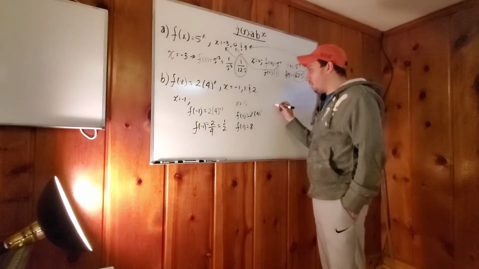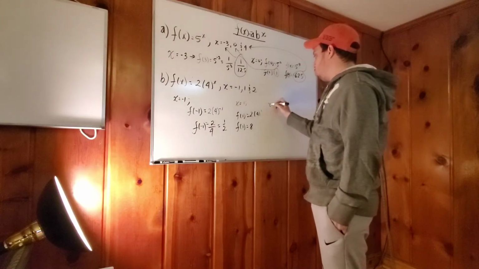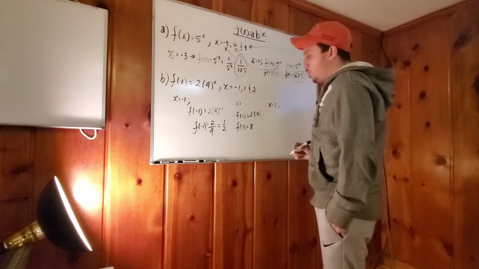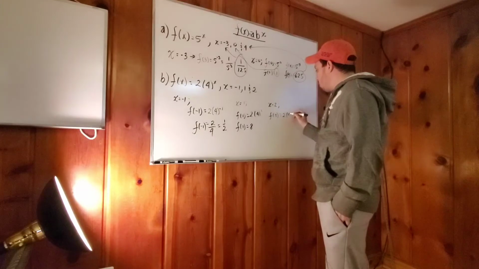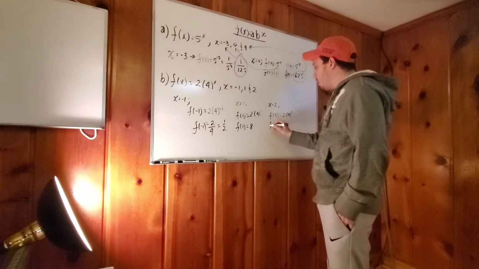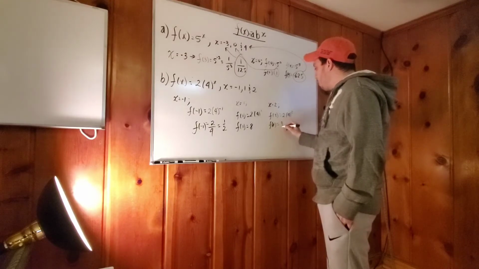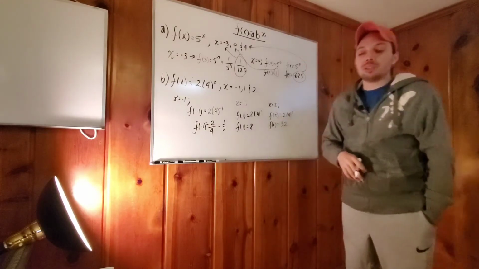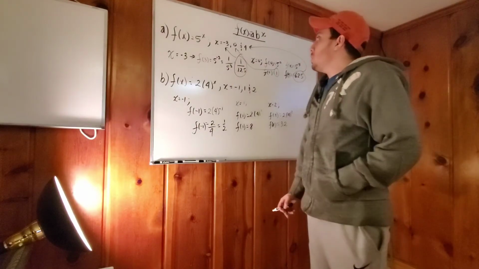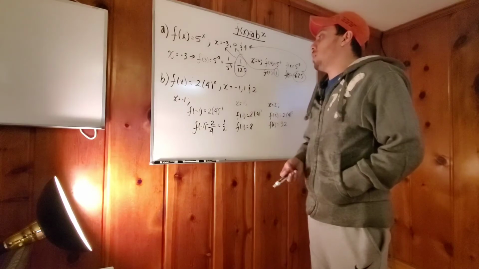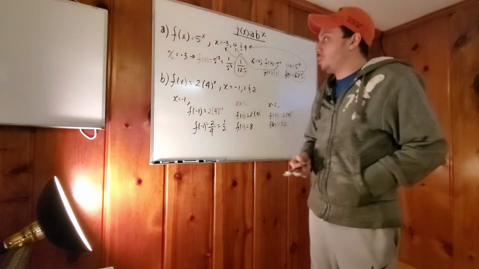And finally, we have x to the 2 power, which is going to be f of 2 equals 2 times 4 squared. 4 squared is 16. F of 2 is going to be 32, because 16 times 2 is 32. And so that's the first part of this lesson of exponential functions. And so let's move on to what example 2 and 3 want you to do with it.